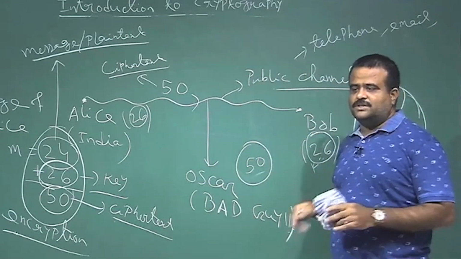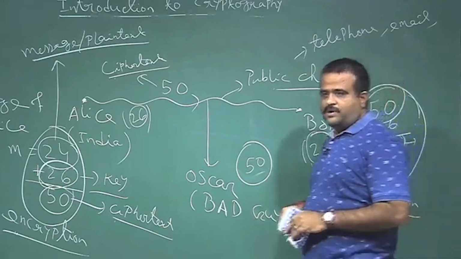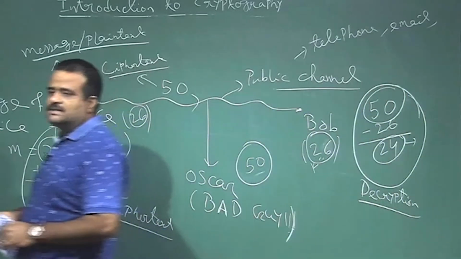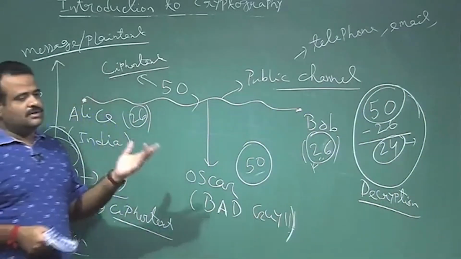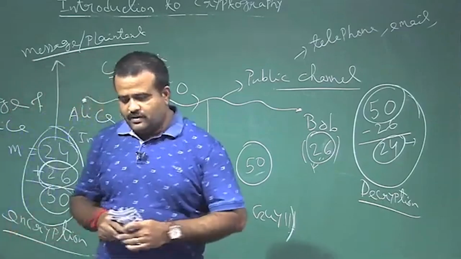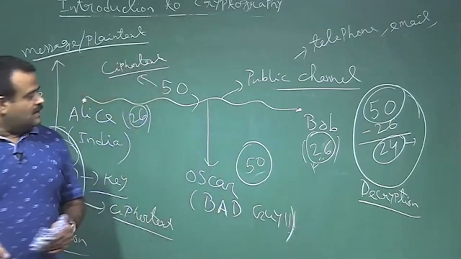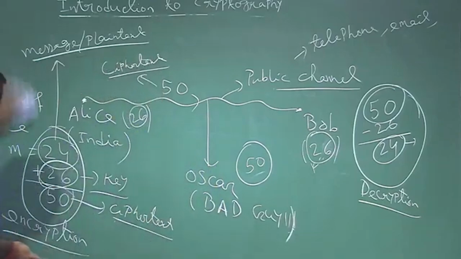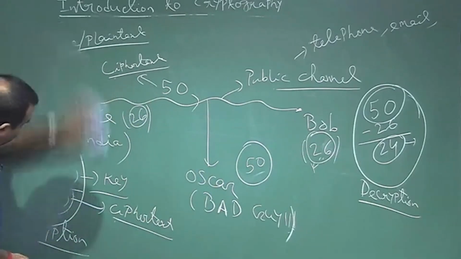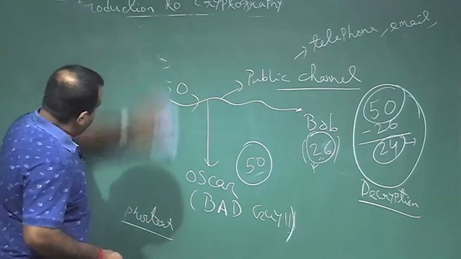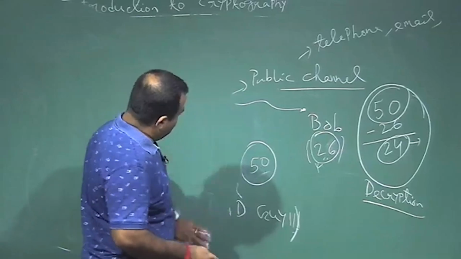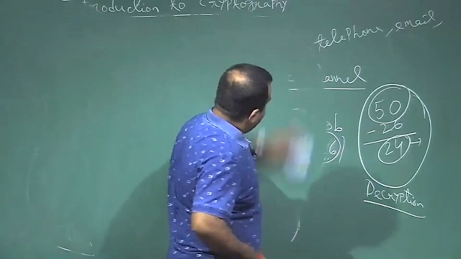The study of this is called cryptography, and the people who work on it are called cryptographers. So, this is what Alice is doing, the encryption, and what Bob is doing is the decryption algorithm.